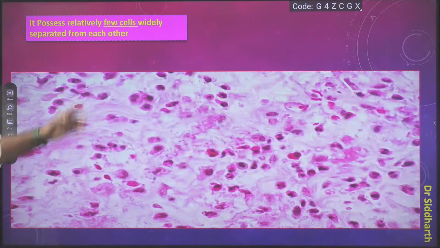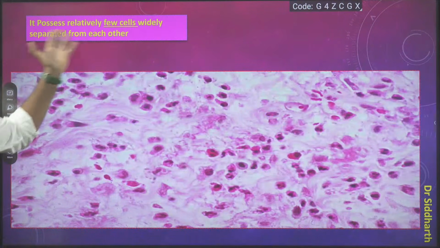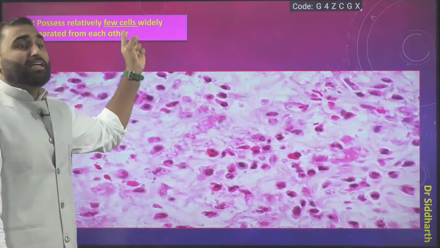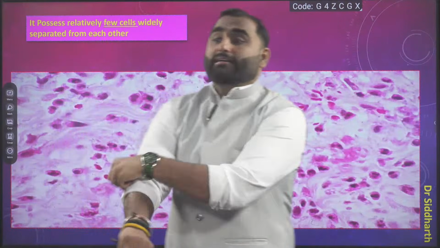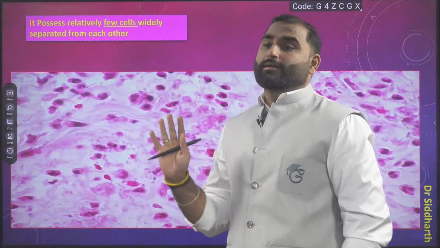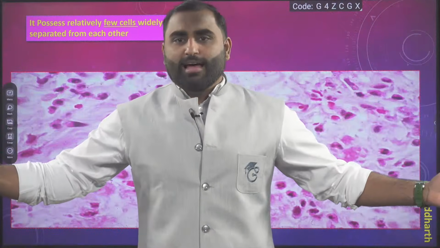Okay, come on, read the point. Are you able to read? Connective tissue possesses relatively few cells, widely separated from each other. Cell numbers are less, and everyone is living in a 2 BHK room, or everyone is living in a villa. They have the full space of a villa for themselves. So a lot of space is there. And in that space, what is filled?